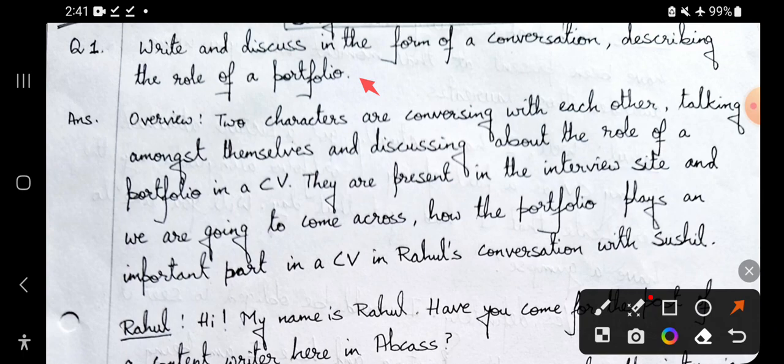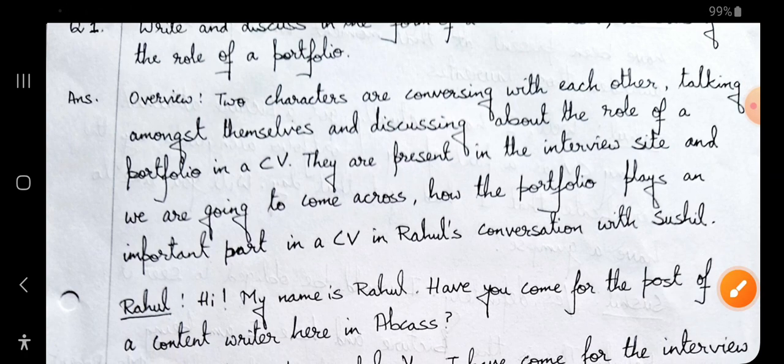Okay, then agar aap dekhoge there can be website portfolios as well, like many people create their own website so that they can upload their photographs and certificates and achievements, e-certificates, so that they can tell about the portfolio. So that is why portfolio is very important, like a very important document apart from your CV.